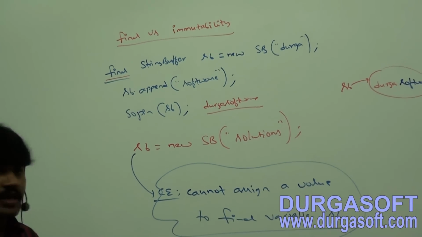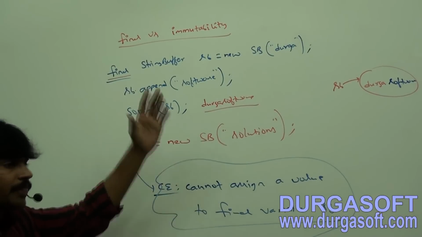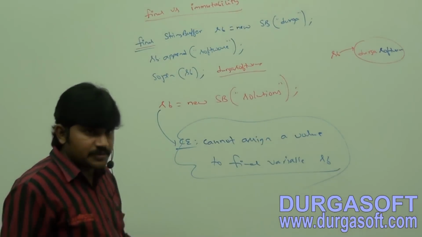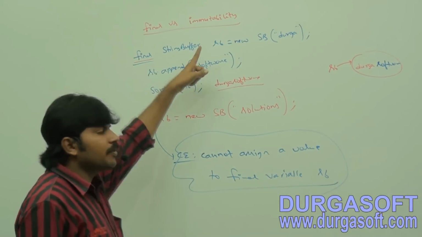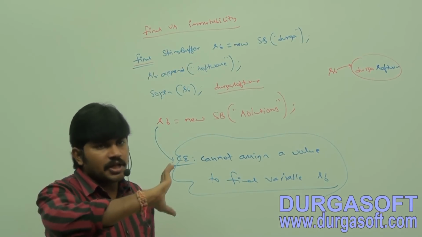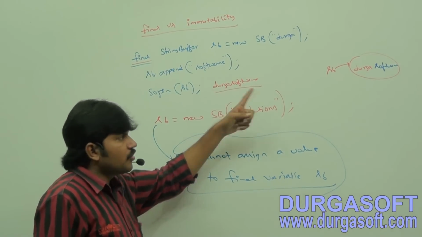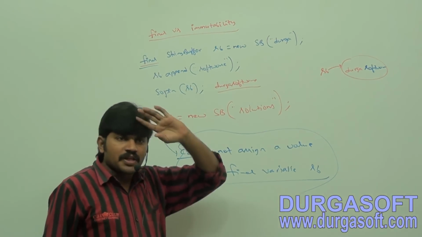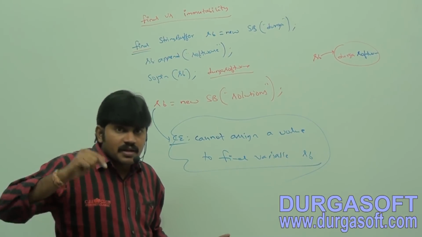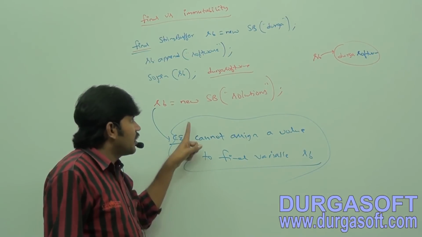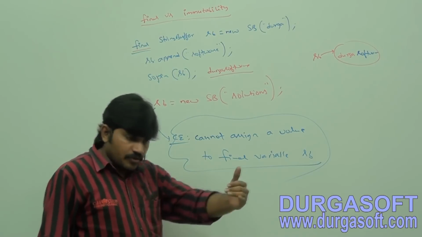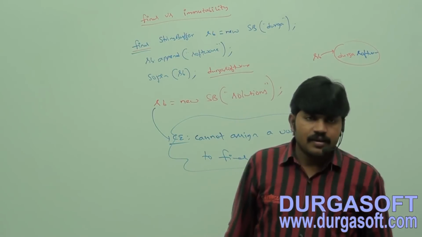So that's all. Final is applicable for variables, immutability is applicable for objects. By declaring a reference variable as final, we won't get any immutability nature. Even though the reference variable is final, in the corresponding object we can perform any type of changes, but by declaring a reference variable as final, what can't we perform? Reassignment.